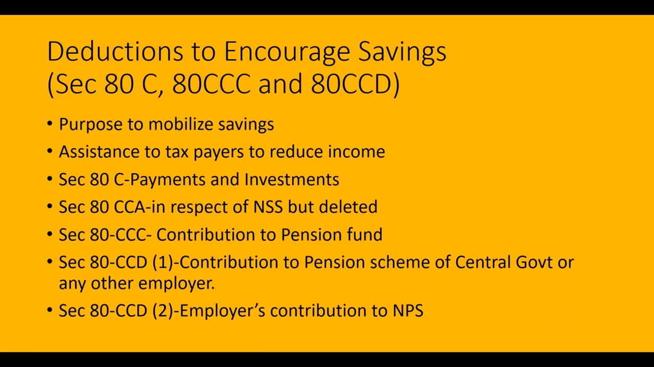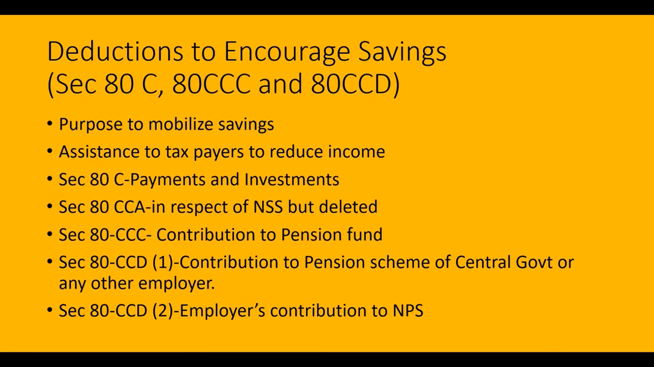These deductions are section 80C, section 80CCC, and section 80CCD here. The very purpose of allowing these deductions is to mobilize the savings. The government expects the people to make savings so that they can be used for the welfare activities. So for that reason, the deductions will be allowed, and this will reduce the taxable income of the assessee here.